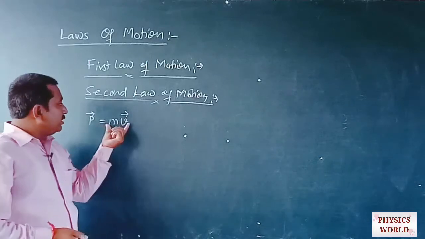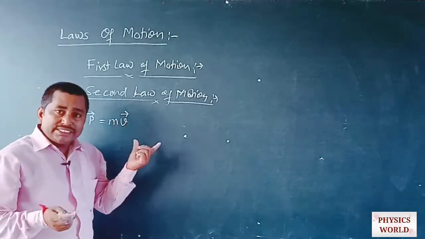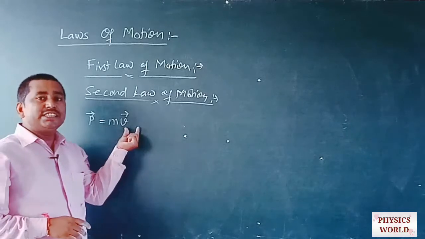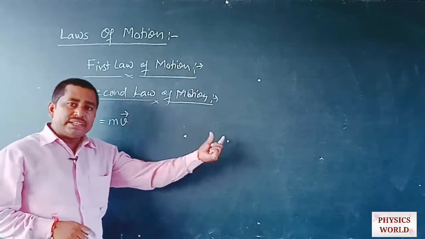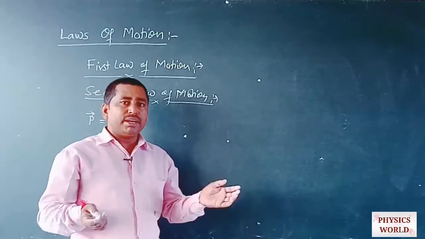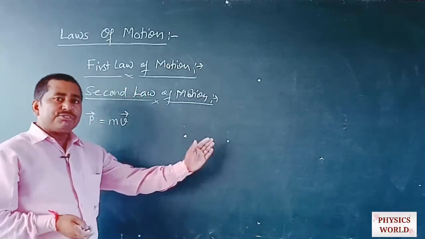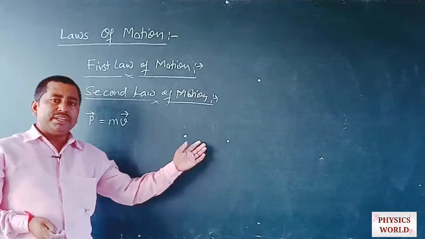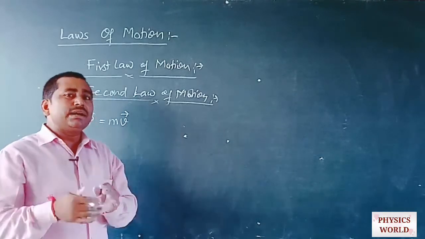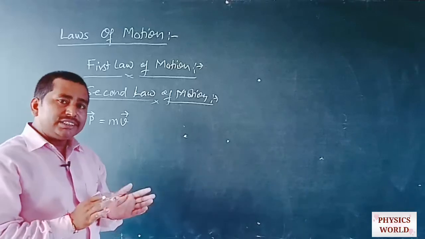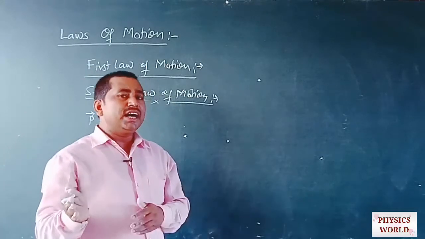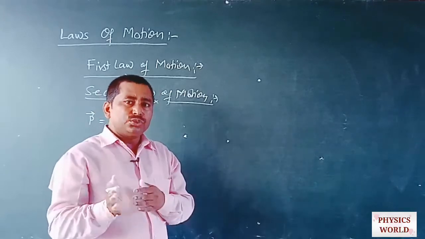We calculate the initial momentum, that is the mass of the car multiplied by the initial speed, and the final momentum after time t, that is mass multiplied by the final velocity. If we subtract the initial momentum from the final momentum, we get the change in momentum, and if we divide that by time, we get the total amount of force exerted by the engine on the car.